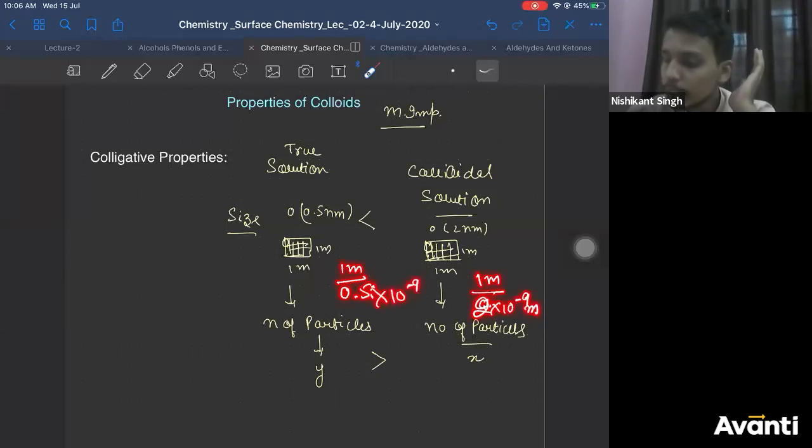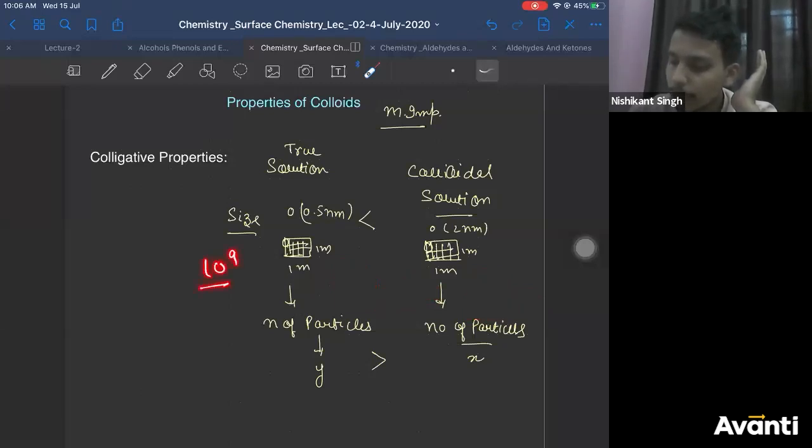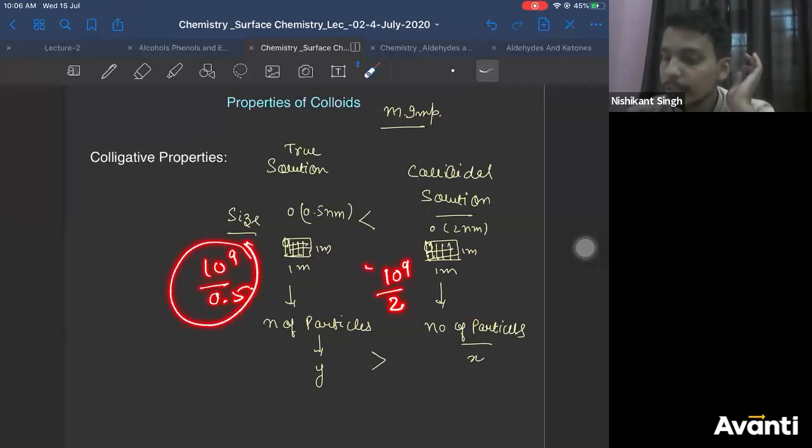So you can say you have 10 power 9 by 0.5 particles here, and here you have 10 power 9 by 2. Which is more? Obviously 10 power 9 by 0.5 is greater than 10 power 9 by 2. So the number of particles here is more.